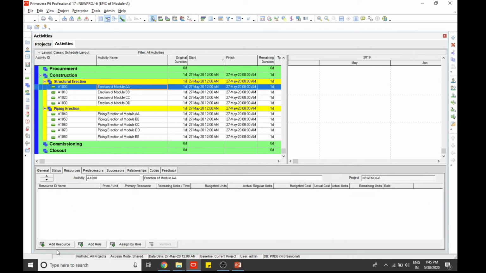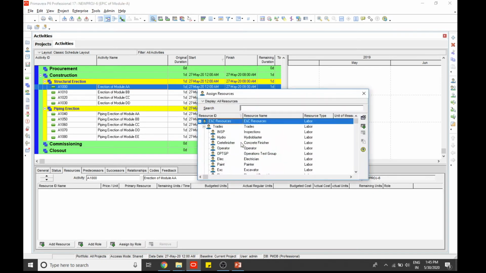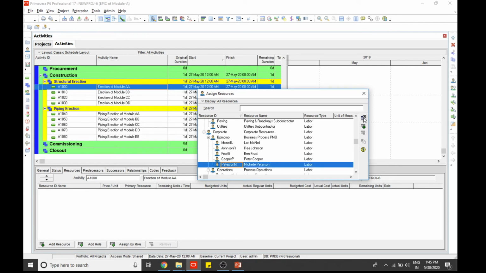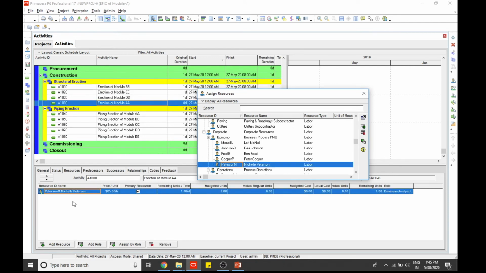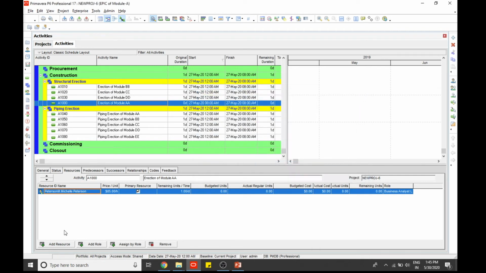So if some resources are available, like Peterson, Michelson level is there. Okay, if this person is available, then only the erection of module A can be completed.